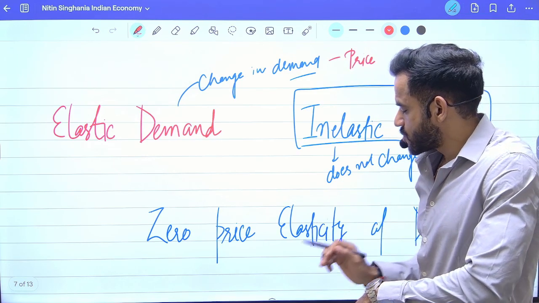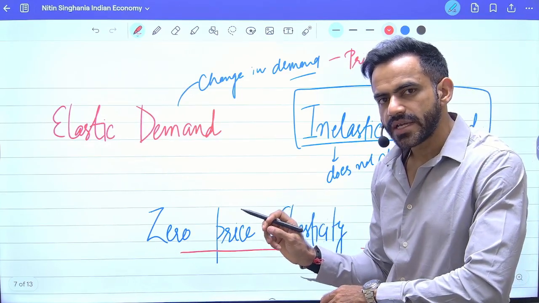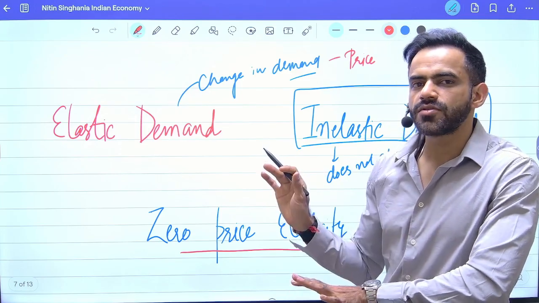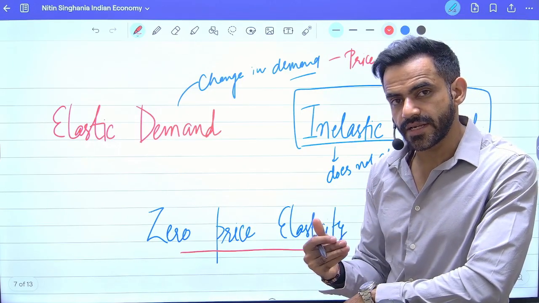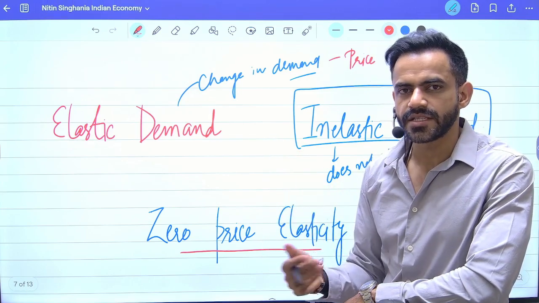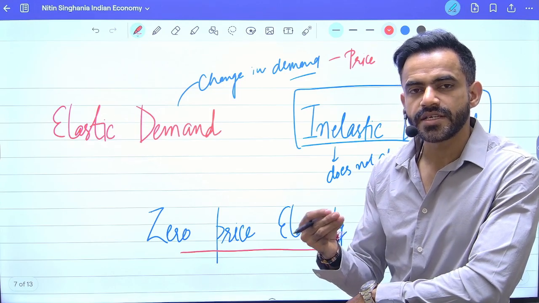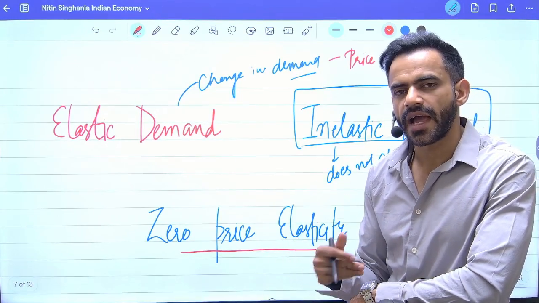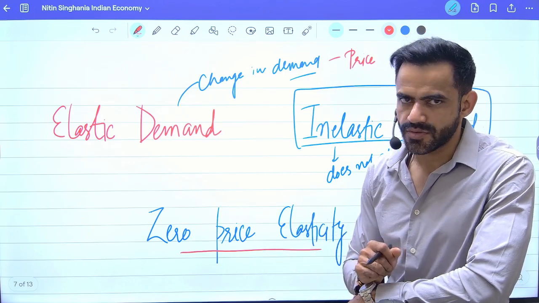Okay, now there is one more term, zero price elasticity of demand. That means there is zero elasticity in the demand. Demand will not change. It does not matter how much is the increment in the price. So in case of necessary items, it may be possible that even if price is increasing, people will have to buy it. They don't have a choice. A very basic example is nowadays this internet recharge or your SIM recharge. Even if it is costly, we have to do it. That's a kind of mandatory because most of our work is associated to that.